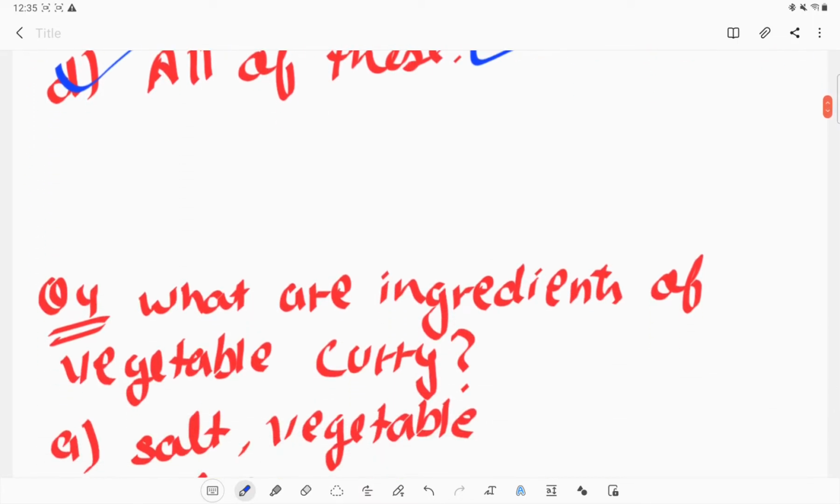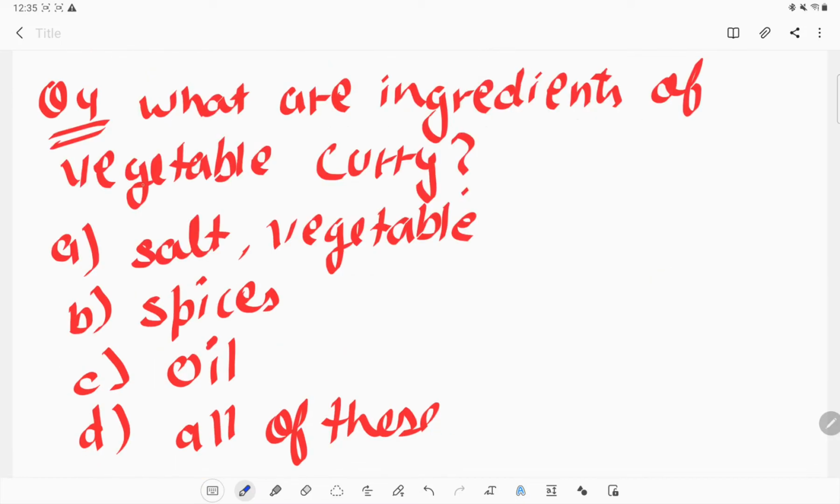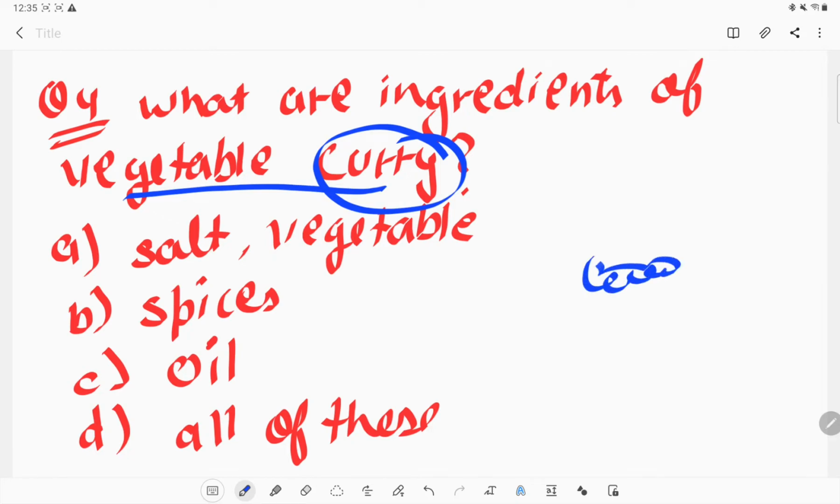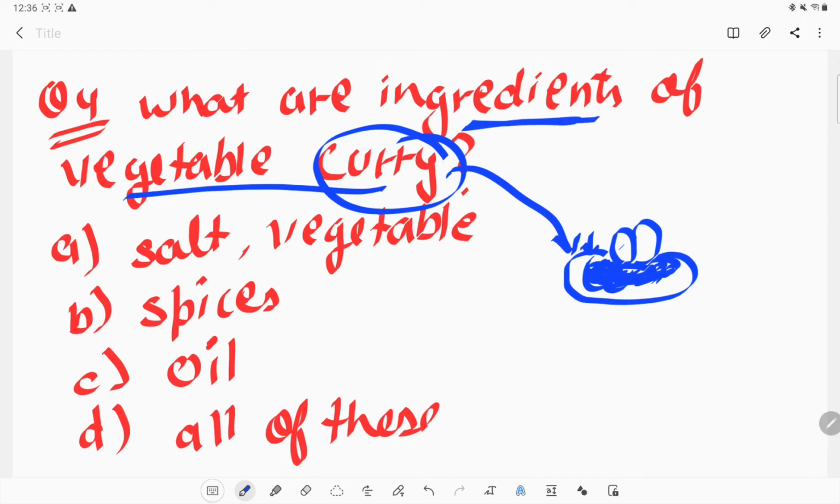Okay, let's go to the next question. What are the ingredients of vegetable curry? We are making curry of vegetables. Curry is the liquid substance which we make with the food. If we are making vegetables, the liquid of that vegetable is known as curry, or we can say the tempering of that food while cooking helps to make that curry.